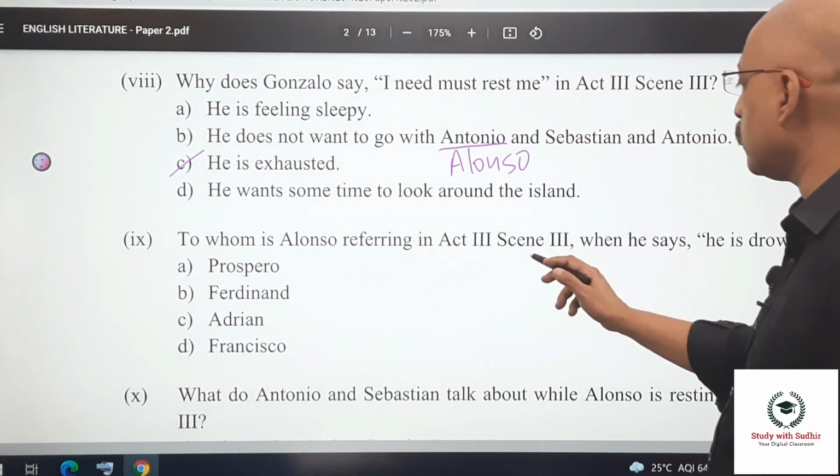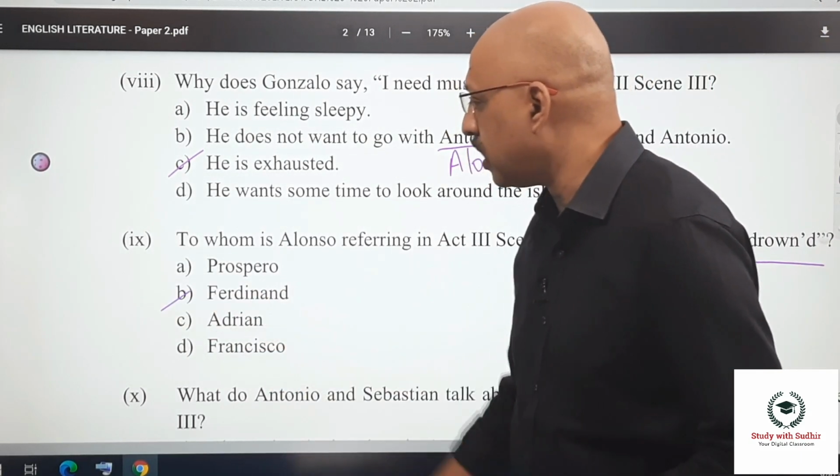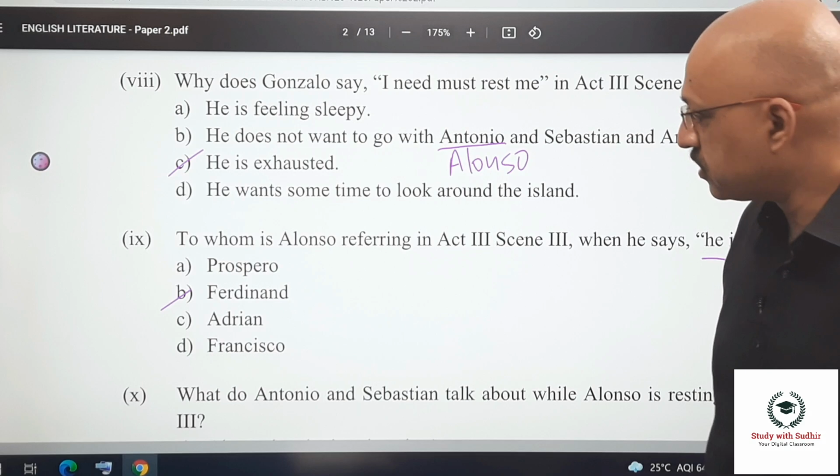To whom is Alonzo referring in Act 3, Scene 3 when he says he is drowned? He is referring to his son, Ferdinand. Okay, pretty simple this one.